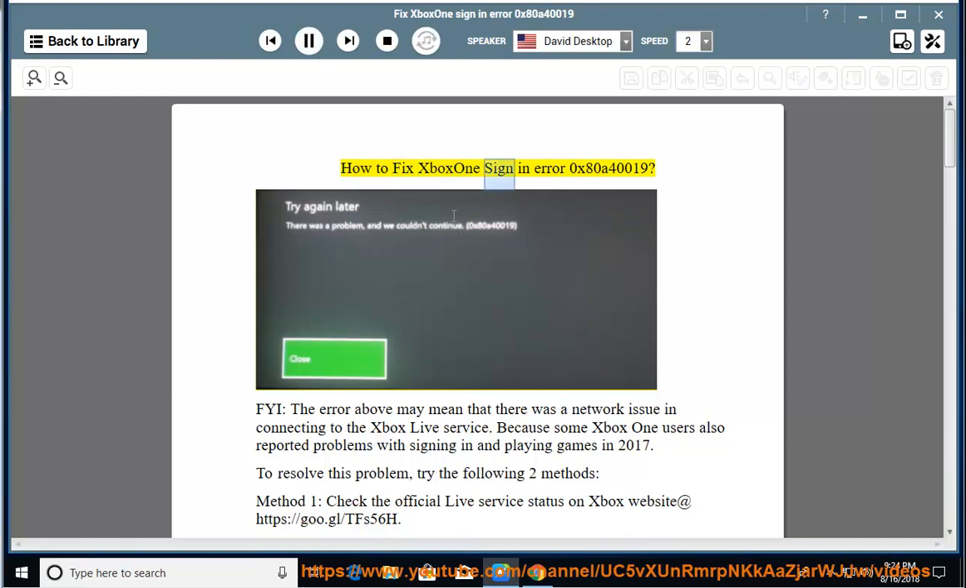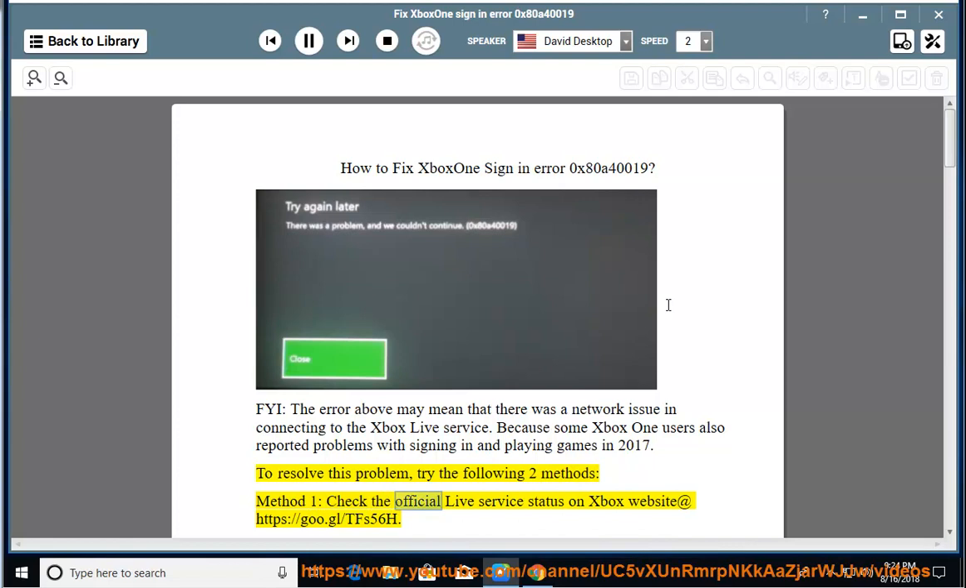How to fix Xbox One sign-in error 0x80a40019. FYI, the error above may mean that there was a network issue in connecting to the Xbox Live service, because some Xbox One users also reported problems with signing in and playing games in 2017. To resolve this problem, try the following two methods.